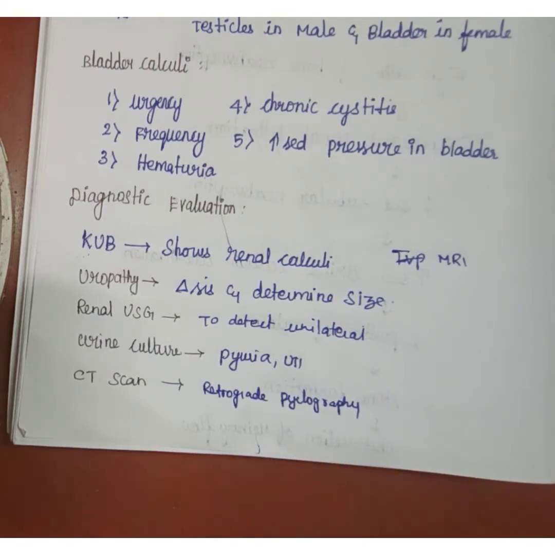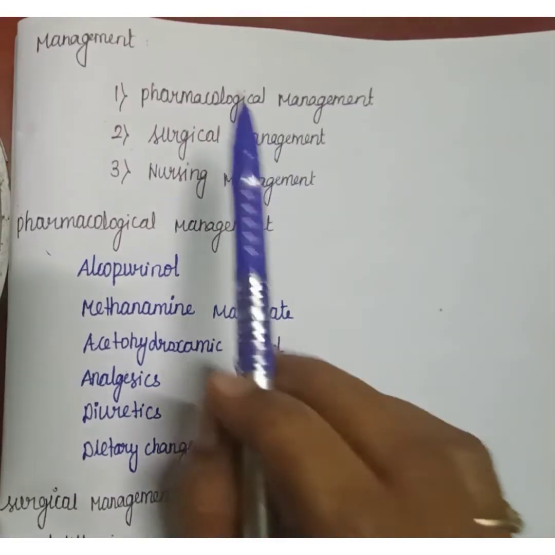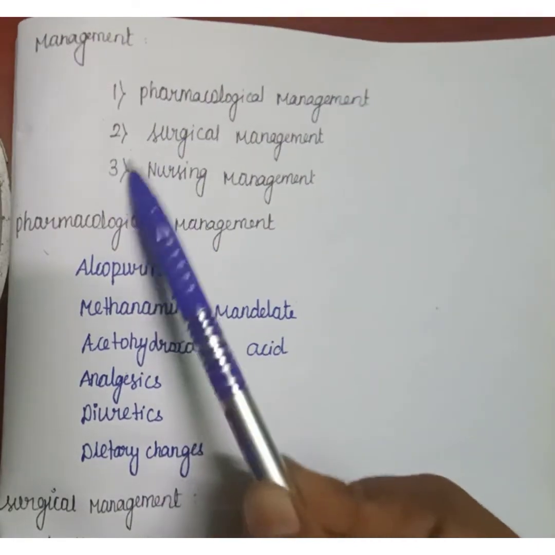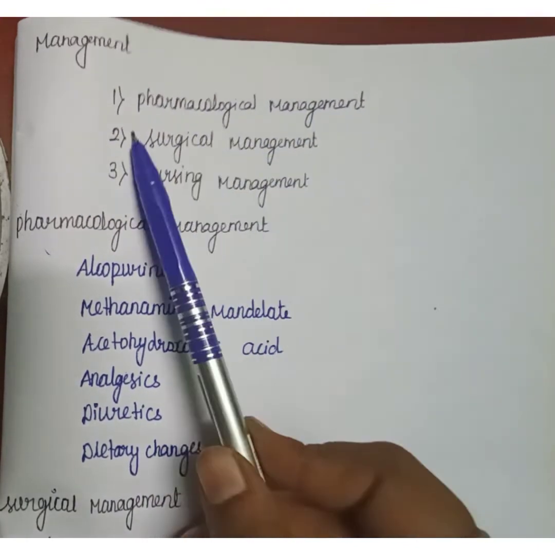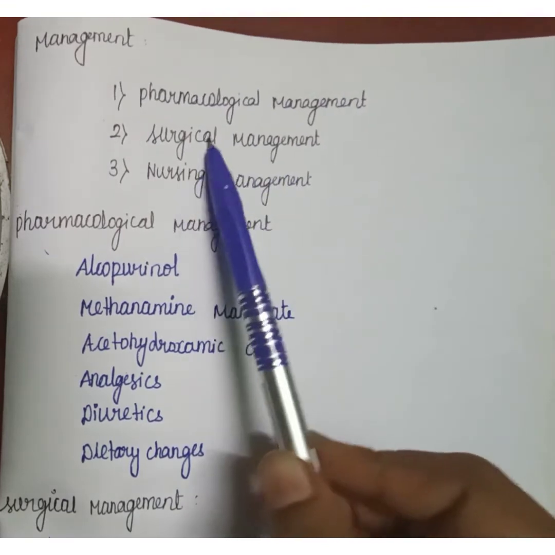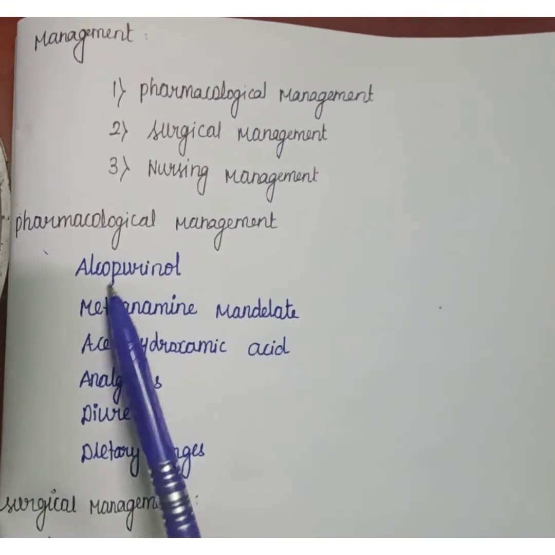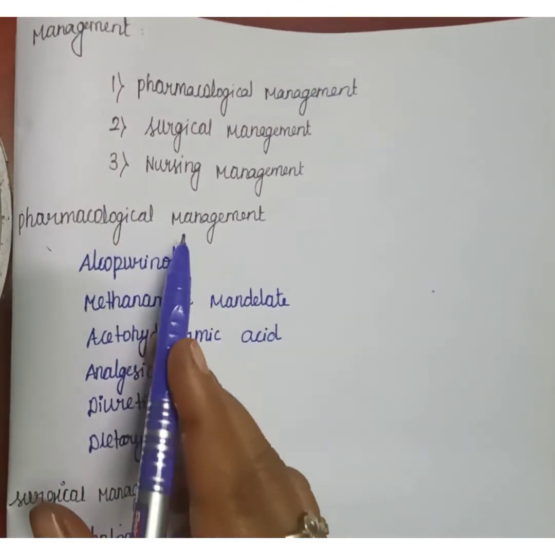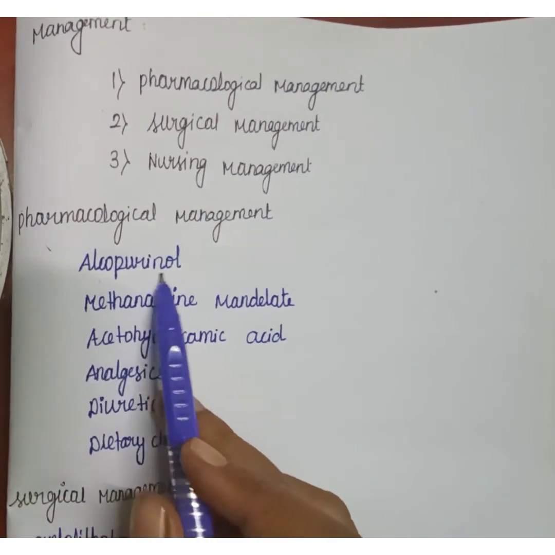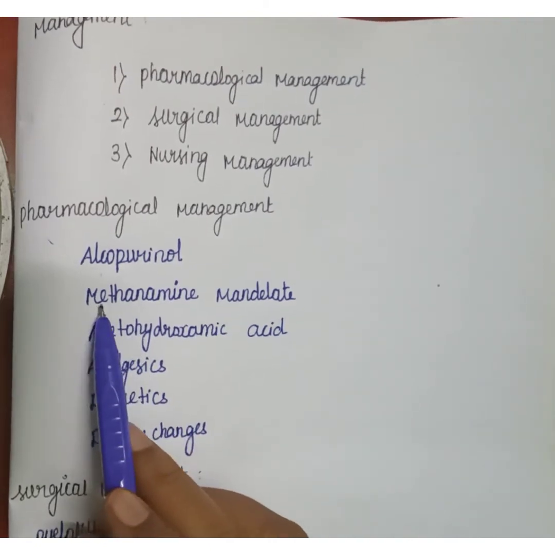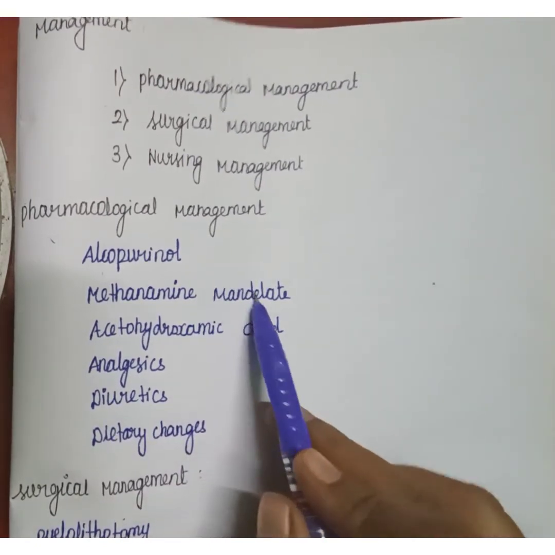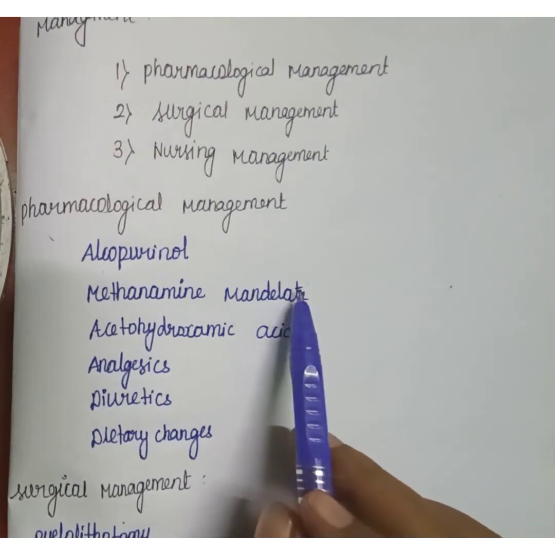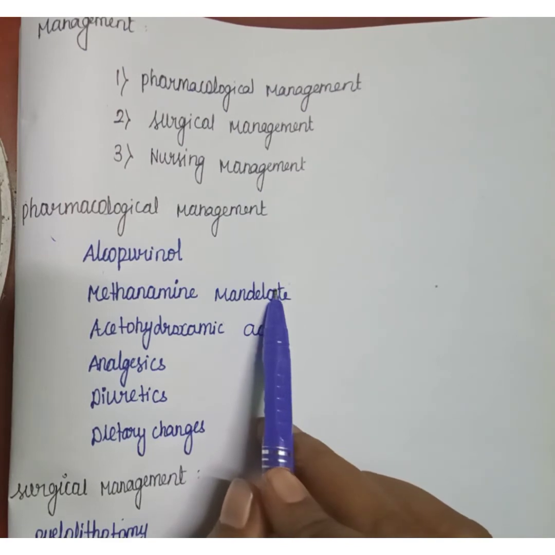Next we are going to see management. We divide it into three: pharmacological management, surgical management and nursing management. We have to write them separately. First, pharmacological management. Allopurinol will be given, and second is methenamine mandelate, given to suppress calculus formation when infection is present.